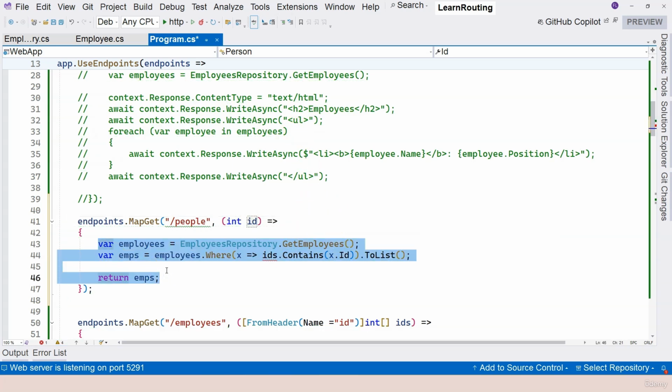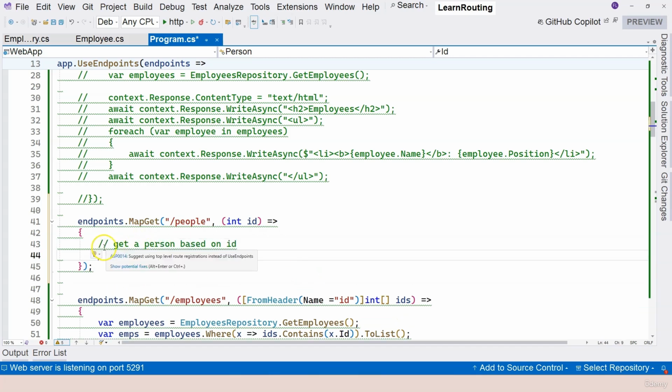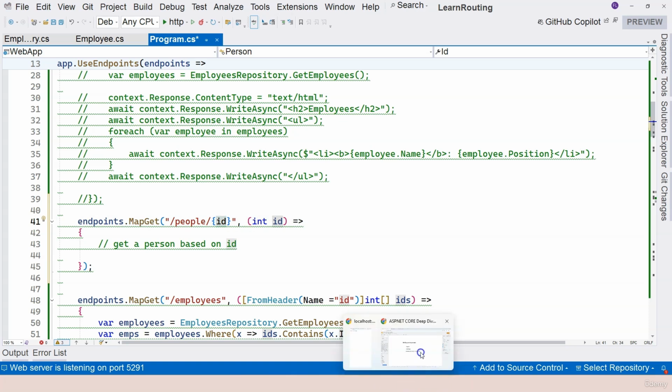Here, we can replace the logic to get a person based on the ID. I'm going to ignore the logic here. If you have a parameter in your endpoint handler function here, this ID is going to be bound to the route parameter if there is one. So if I have a route parameter, this is definitely going to be bound to this. So that's the third priority.